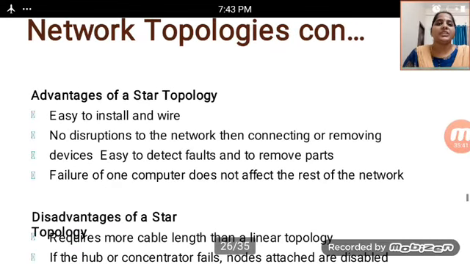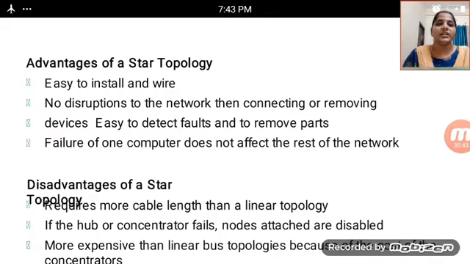After that, the advantages of star topologies: easy to install and wire, and no disruption to the network when connecting or removing devices. Devices are easy to detect a fault, and whenever we get a fault, it is easy to detect and remove the parts. And failure of one computer does not affect the rest of the network.